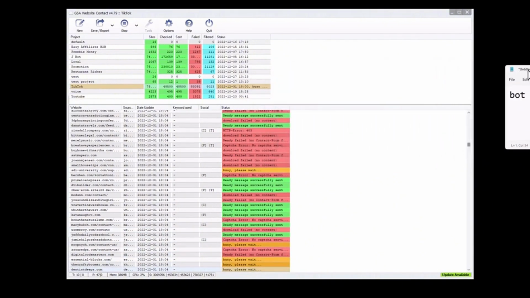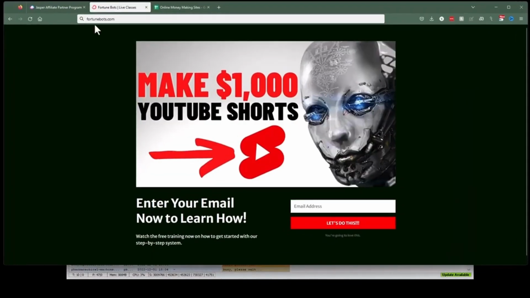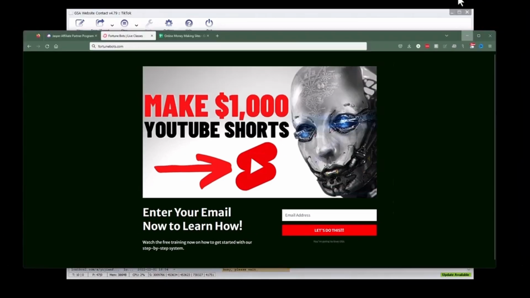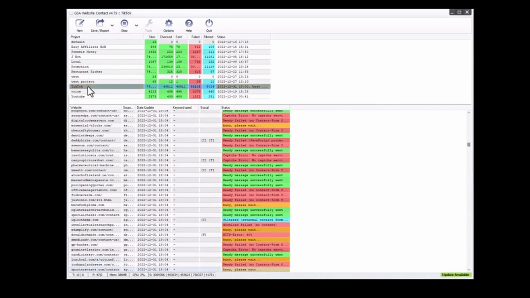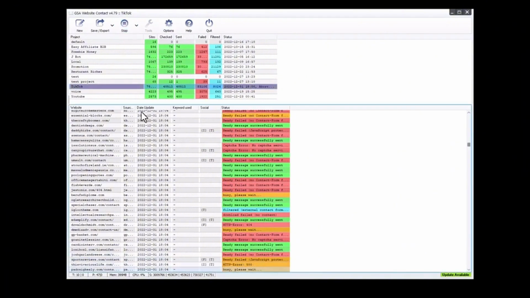And in the Fortune Bots classes, we're even going to be covering how to edit the videos and that sort of stuff. And there's even a marketplace where we'll have done-for-you options, where you can actually just pick up some videos and we'll make them for you. But that aside, the way that we do this is I've got a project running here. You can see it's sending away. I'm going to stop it here and let's edit this project and get set up.